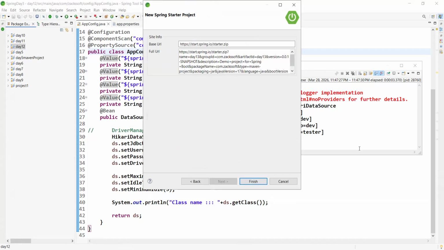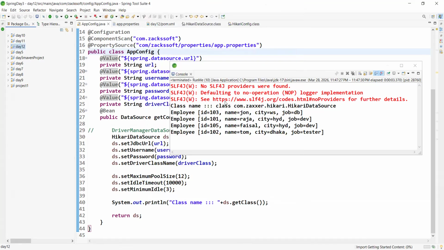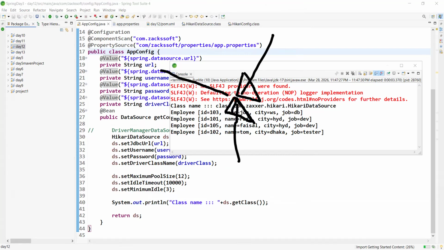Finish. So Spring Boot means what, boss? This is actually for auto configuration purpose, right? This auto configuration has some benefits. Obviously auto configuration has advantages. It also has some disadvantages. What are the disadvantages? We can explain in the Spring Boot class. Right now, don't worry about this one. Okay, this is our boot project.